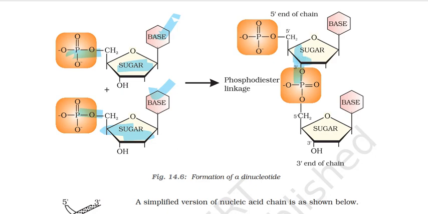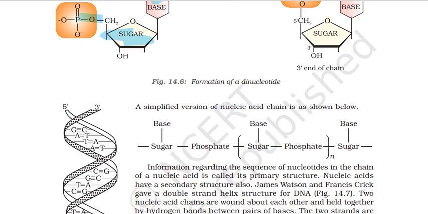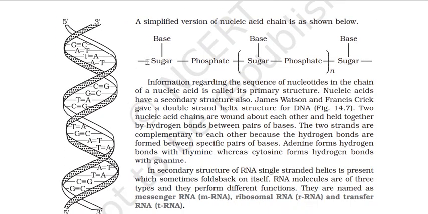A simplified nucleic acid chain is as shown below. You have a sugar attached to a base, then a phosphate, then again a sugar, phosphate, base, sugar, phosphate. So basically the backbone is the sugar phosphate chain, and what protrudes out is the bases. Information regarding the sequence of nucleotides in the chain of a nucleic acid is called its primary structure. Nucleic acids have a secondary structure also. James Watson, Francis Crick gave a double-stranded helix structure for DNA. Watson and Crick model, it's basically the secondary structure. Primary structure is just the nucleotides. Alright, sequence of the nucleotides.